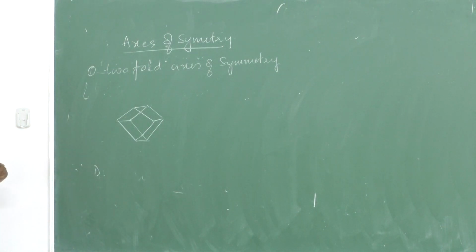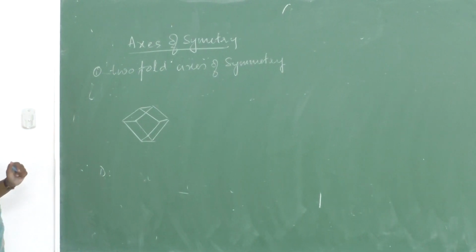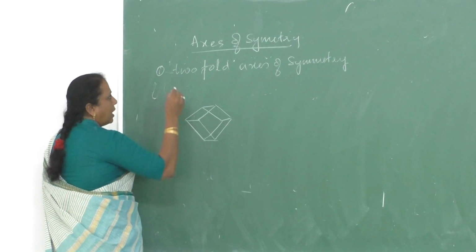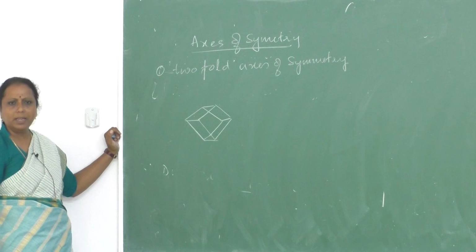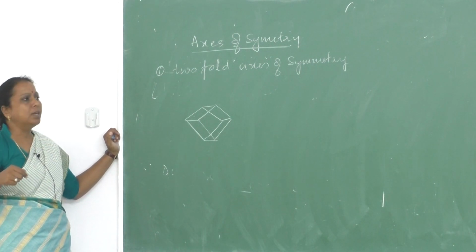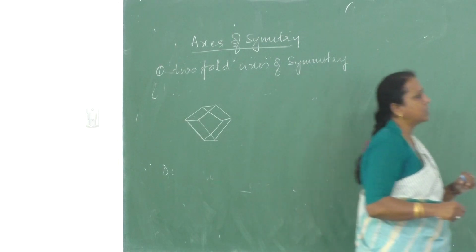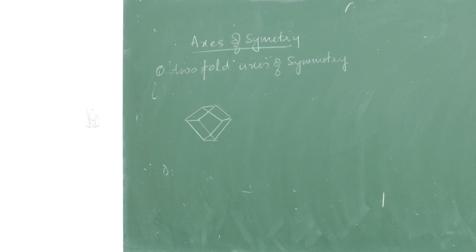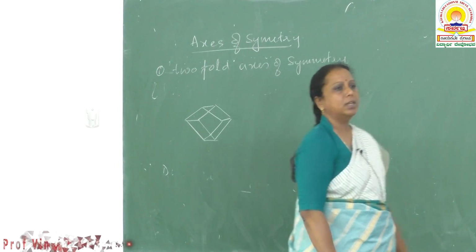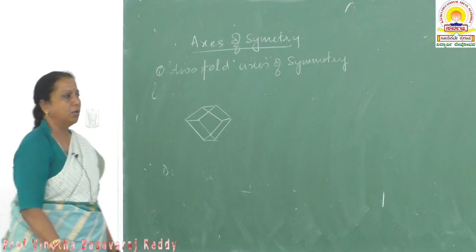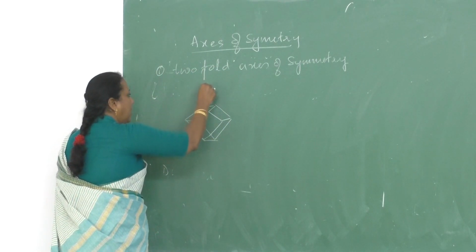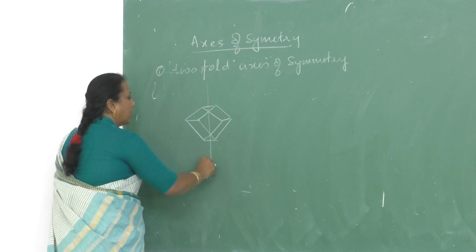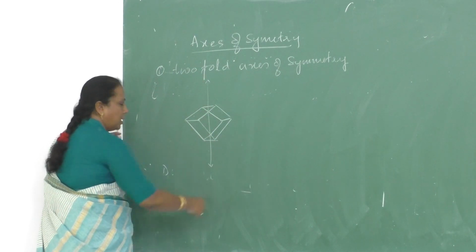Okay, this is a cube. So I am drawing a line. Axis of symmetry is an imaginary line which is drawn through the crystal, an imaginary line passing through the crystal, through which we can rotate the complete crystal. On rotating the complete crystal, we get a similar type of crystal 2 or more number of times. Here if I draw an imaginary line in this way, this is an imaginary line drawn through the crystal.